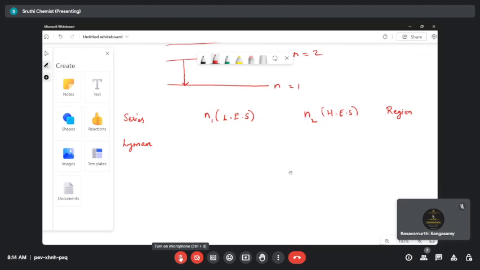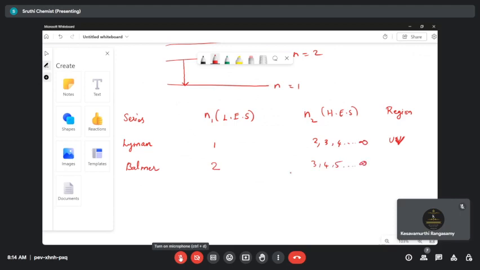First we'll say it, then I'll draw the lines. For the Lyman series, the n1 value is 1, the lower energy state, and the n2 values are 2, 3, 4. We can see the Lyman series in the ultraviolet region, that is the UV region. Similarly, you have the Balmer series. The Balmer series starts from the lower energy state n equal to 2, and n2 is 3, 4, 5 till infinity.